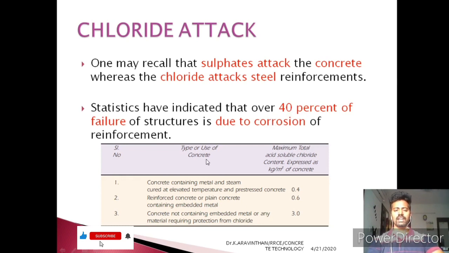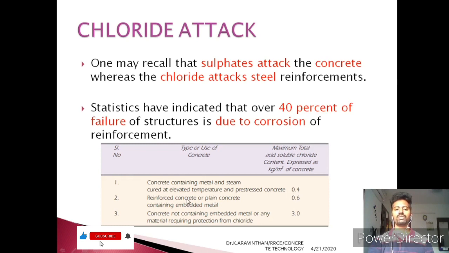And this is a table given by the Indian Standard Code on the maximum amount of chloride content which is there inside the concrete. If you are going for pre-stressed concrete, then the maximum chloride content should be only 0.4 kg per meter cube.